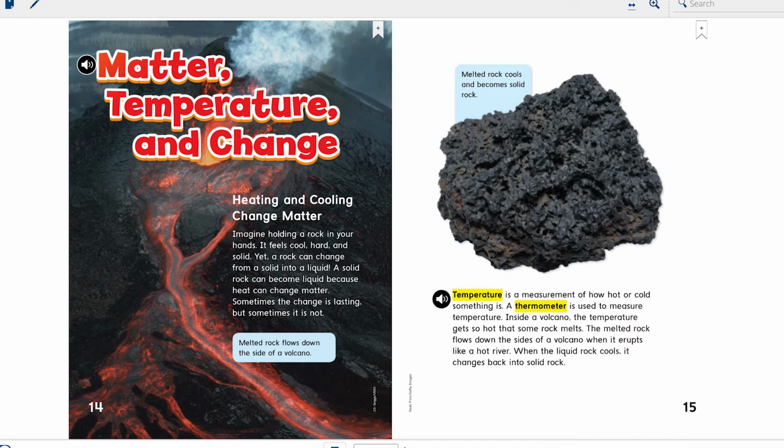So what are some words that we've learned? Temperature. We've learned that temperature is a measurement of how hot or cold something is. We know that because sometimes when we have to take our own temperature, we're trying to find out how hot or cold we are. A thermometer is the tool that we used to measure temperature. So a thermometer will help us find out how hot or cold something is.